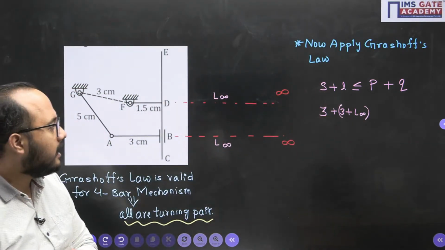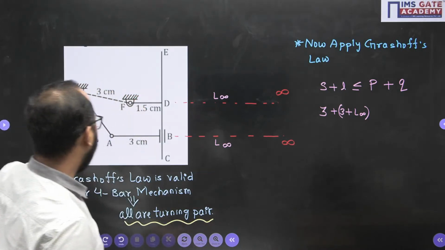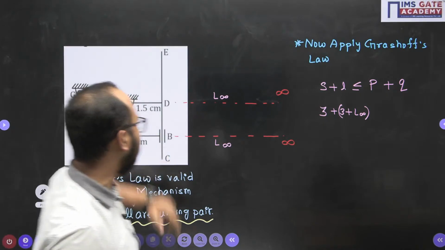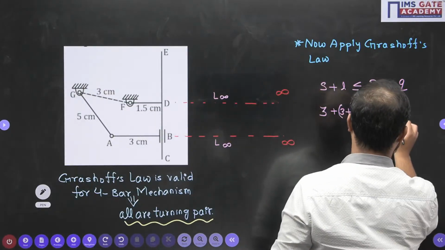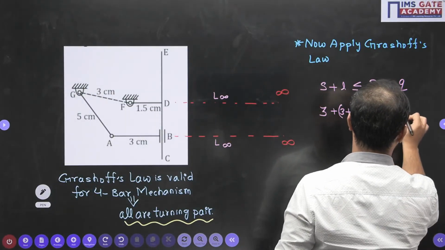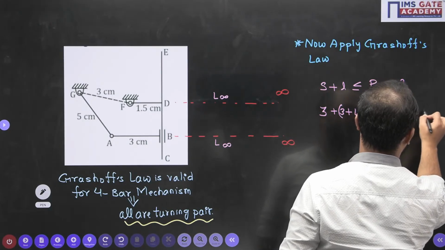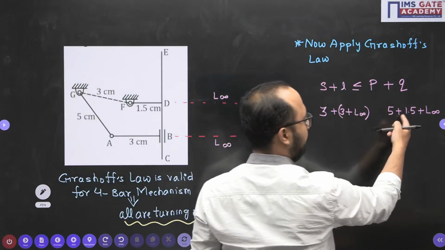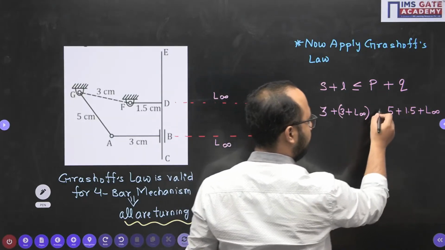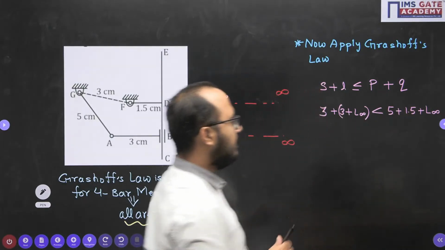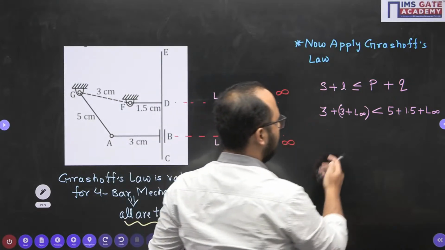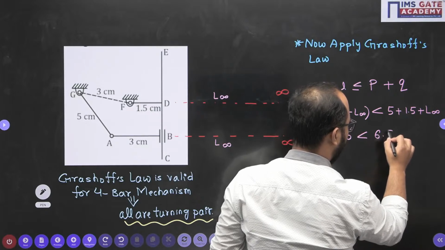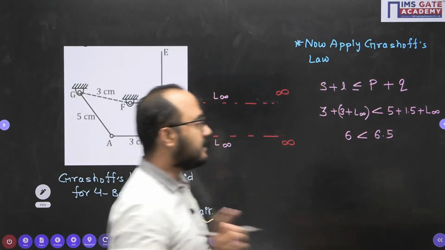Done. Now what about P and Q? One of the dimensions will be 5 and another one will be 1.5 plus L infinity. So 5 plus 1.5 plus L infinity. Now obviously 1.5 plus 5 is 6.5. L infinite will get cancelled out. So you can easily say 6 is less than 6.5.